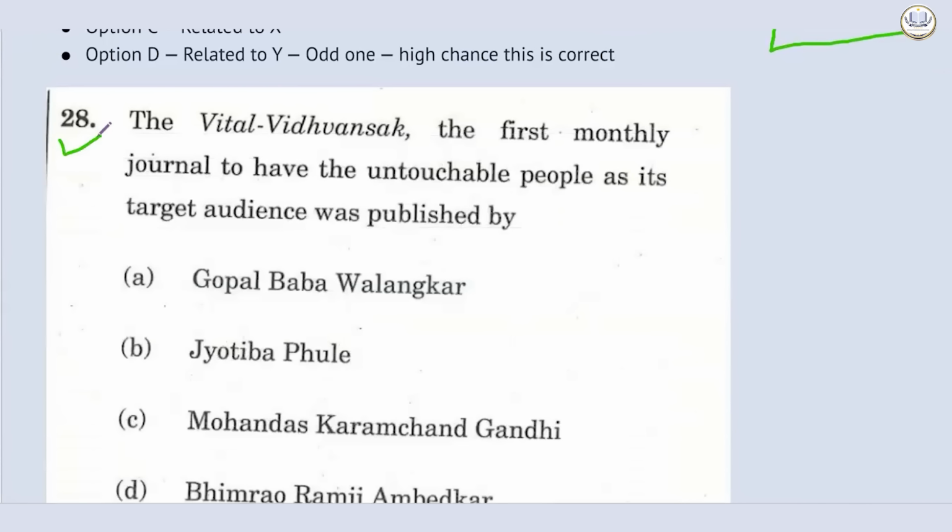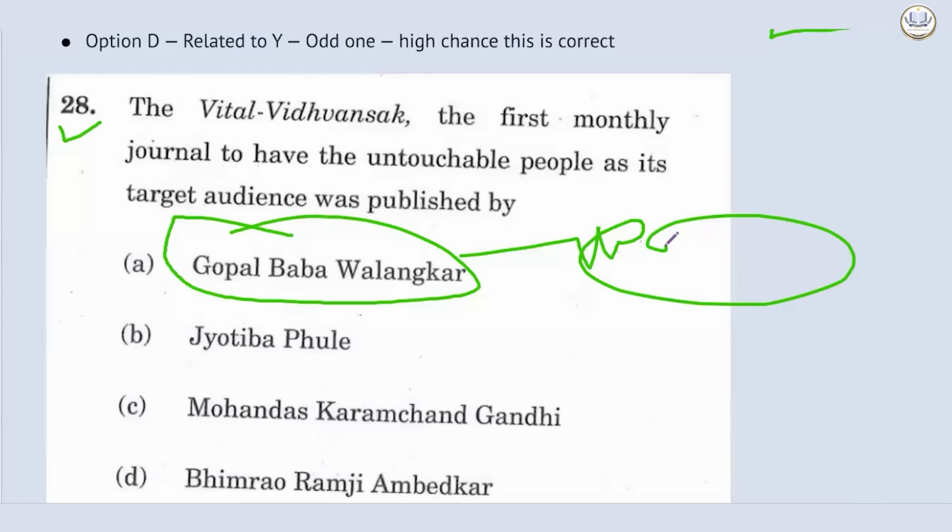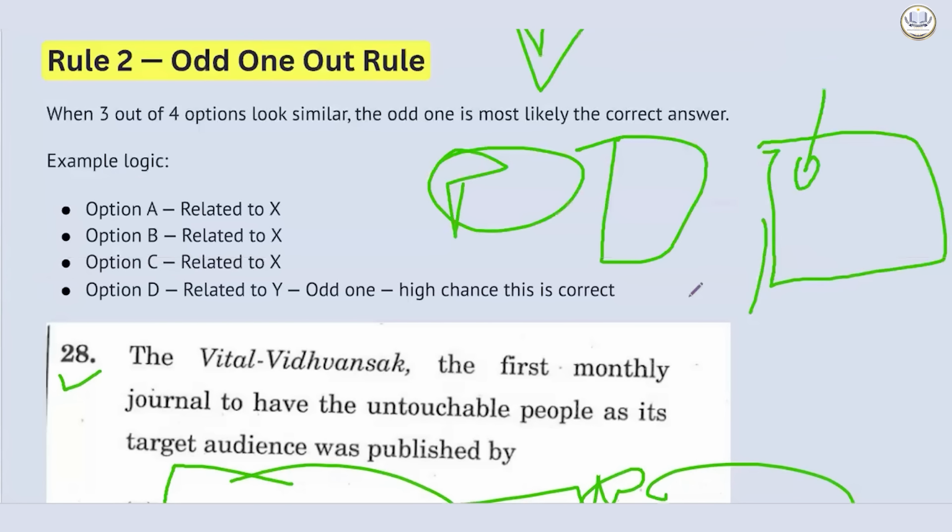This is a question. The Vital Vidvansak, the first monthly journal to have the untouchable people as its target audience, was published by. Option A, Gopal Baba Varangakar. In how many modern history textbooks have you read this name, and how mainstream is this name, with all due respect, compared to the other 3 names, Jyotiba Phule, Mohandas Karamchand Gandhi, and Dr. B.R. Ambedkar. And this was the answer based on this logic.